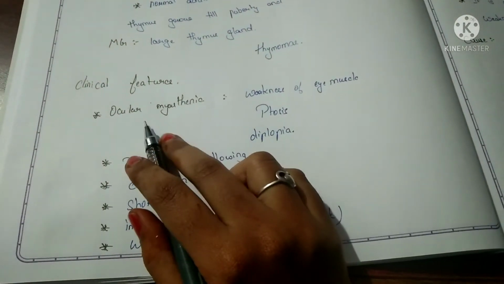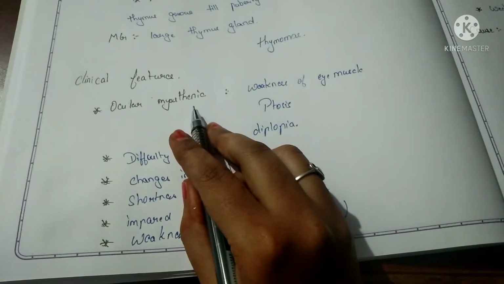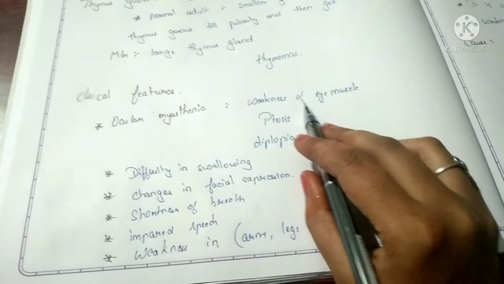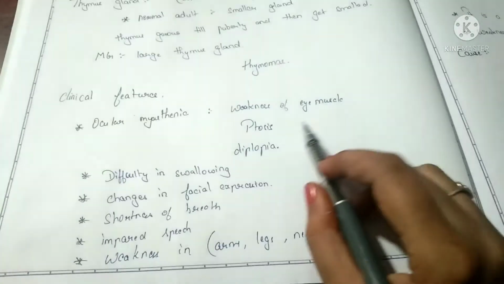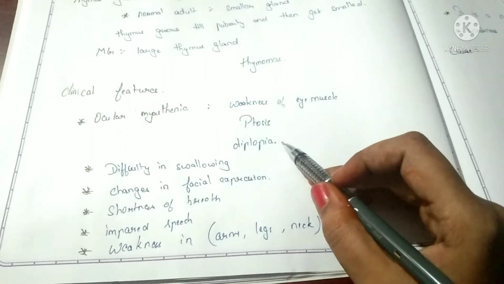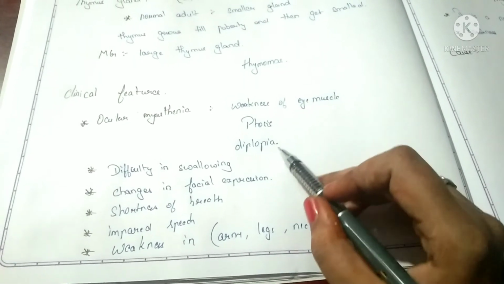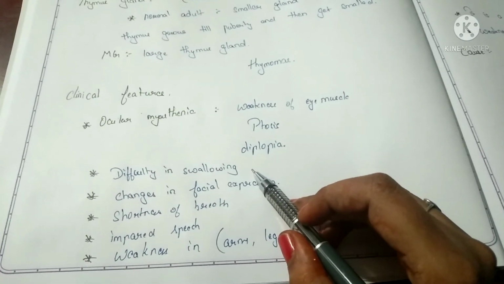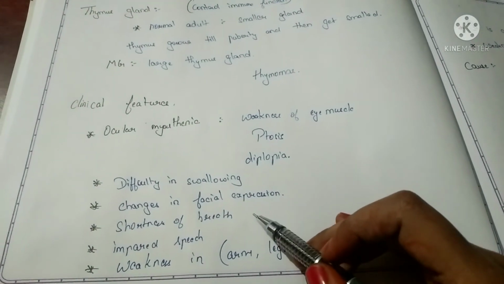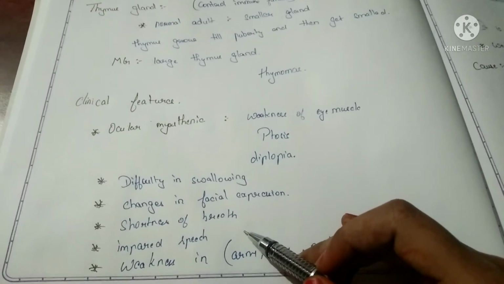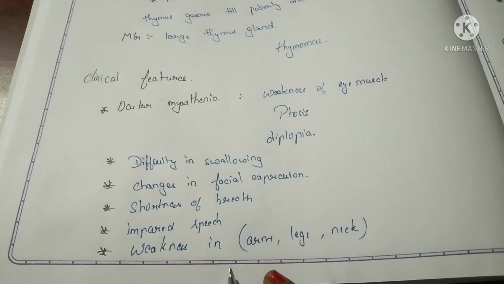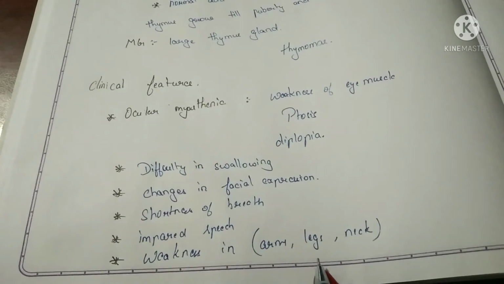Clinical features of myasthenia gravis. Ocular myasthenia, which means when there is a weakness of the muscles that cause the eye movements, we say it as ocular myasthenia. So there is a weakness of eye muscles, ptosis, drooping of the eyelid, and diplopia, double vision. There is also difficulty in swallowing, changes in the facial expressions, being unable to smile and make other facial expressions, shortness of breath, impaired or slurred speech, and weakness in the legs, arms, neck, fingers, etc.